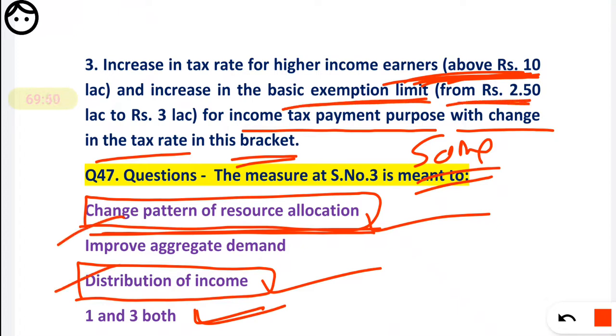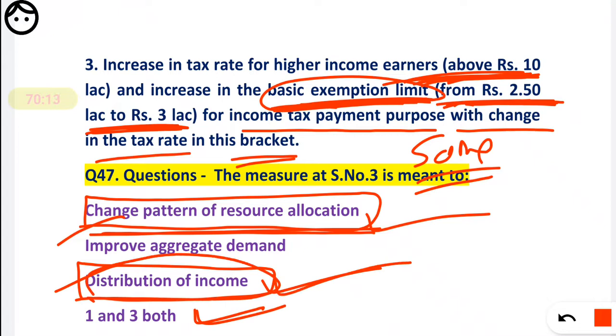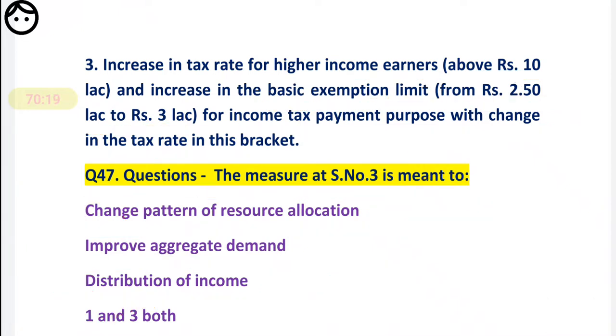Distribution of income is also affected indirectly when you are taking less tax from the public. The basic exemption for the income group of 2.5 lakh to 3 lakh has been increased, so indirectly it is a benefit to the people. So distribution of income is also correct here. So both 1 and 3 you may mark here, take a decision. You can study and discuss this again.